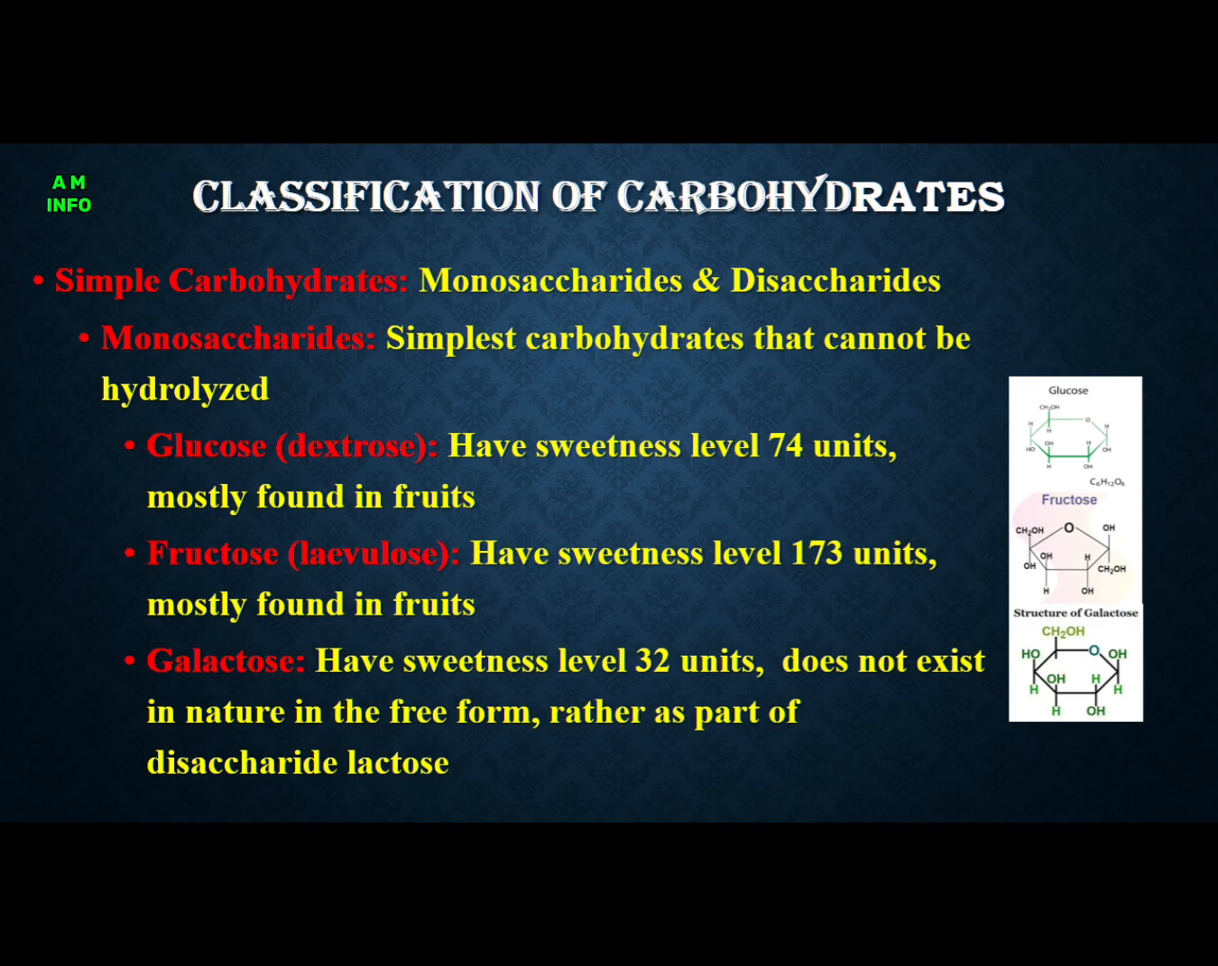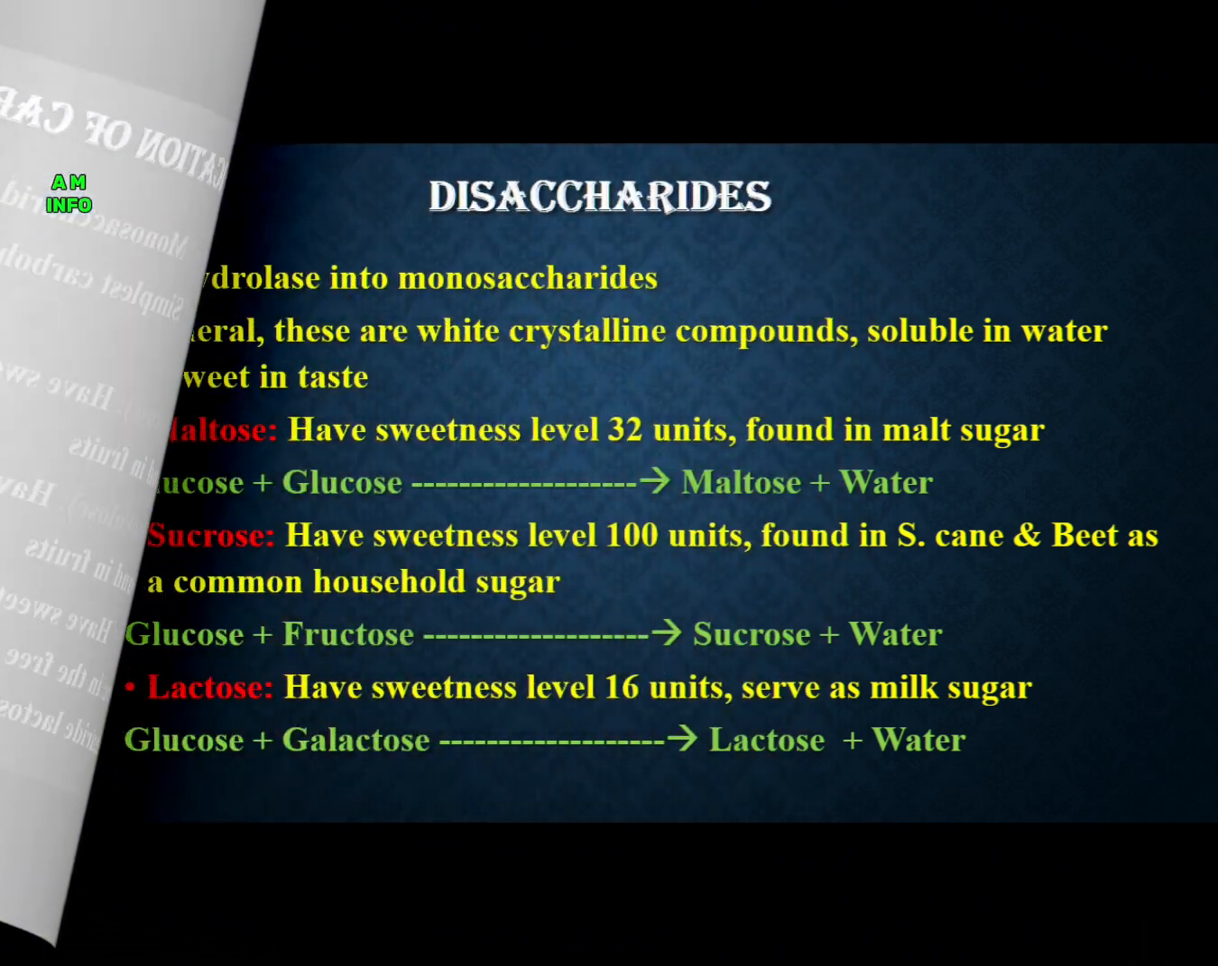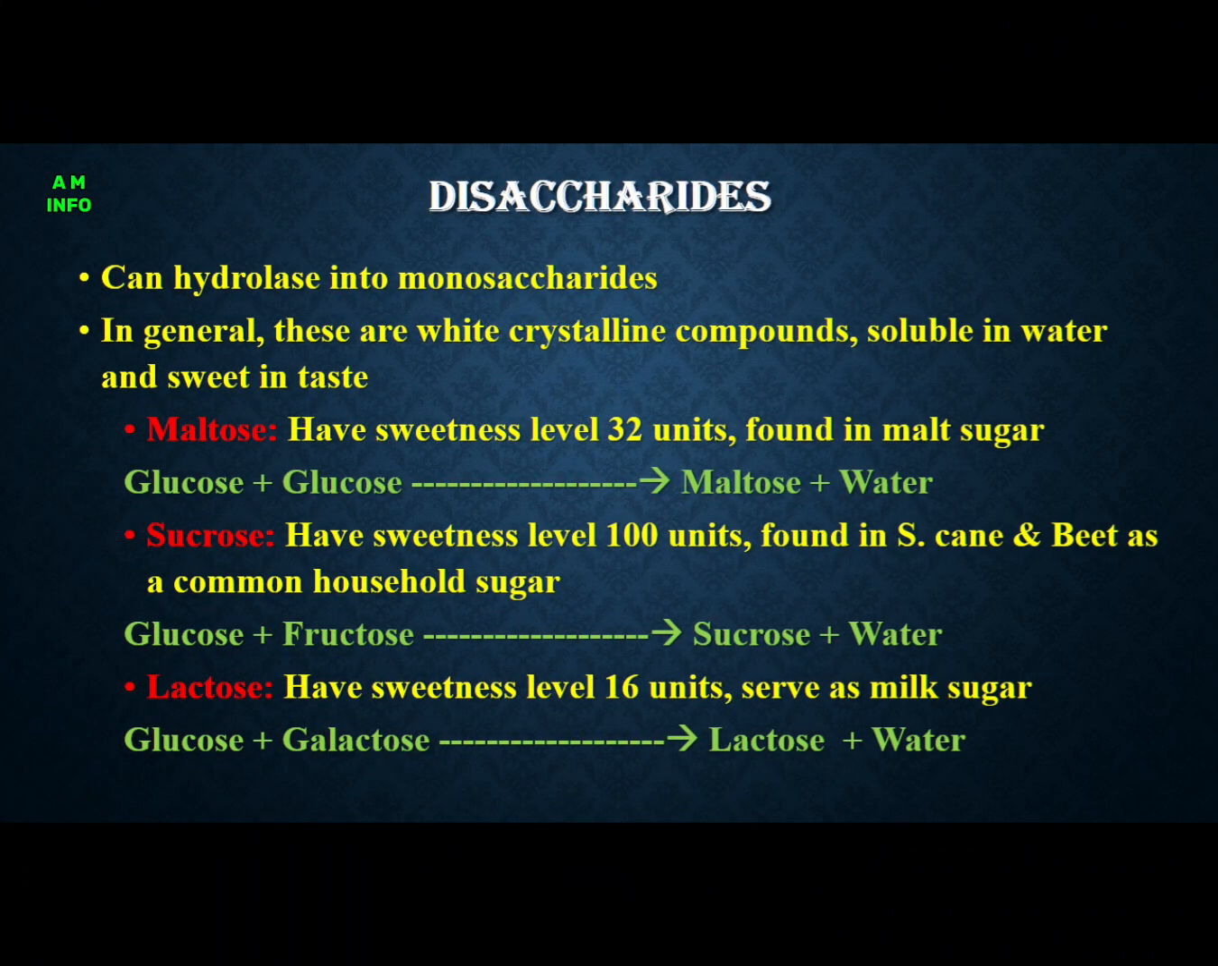Glucose and fructose are naturally present in different fruits, while galactose is not present naturally independently in different foods, while it is present in milk sugar or lactose. Disaccharides can be hydrolyzed into monosaccharides. In general, these are white crystalline powder, soluble in water, and sweet in taste. It is divided into three groups: maltose, sucrose, and lactose.